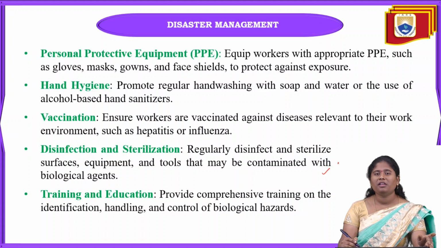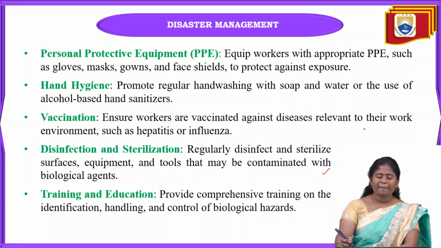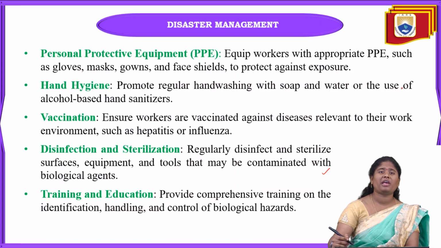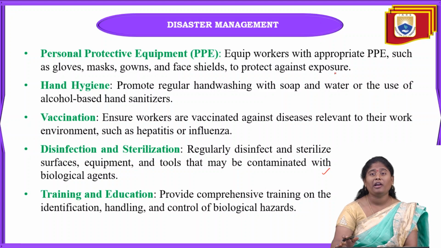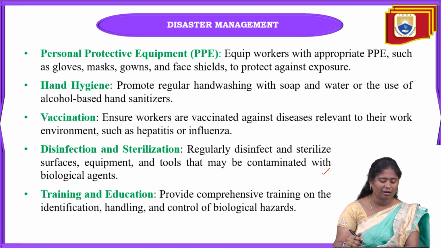Next one is disinfection and sterilization, and here we have to regularly disinfect and sterilize the overall surfaces, and tools have to be cleaned so that there is no contamination of anything like that.